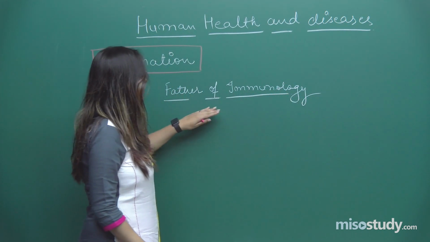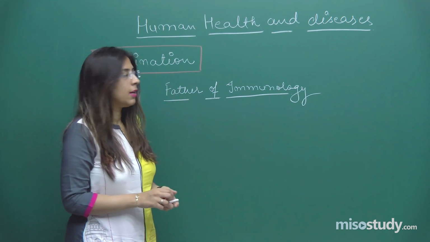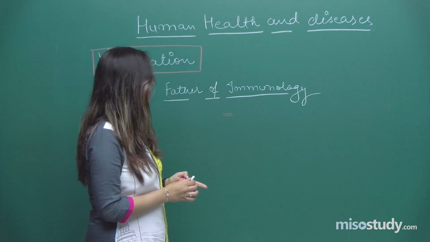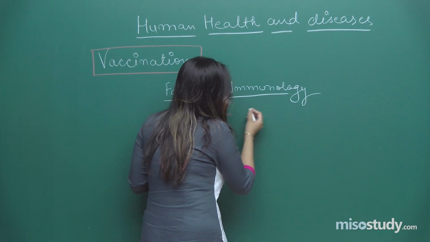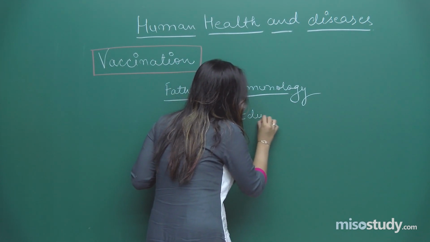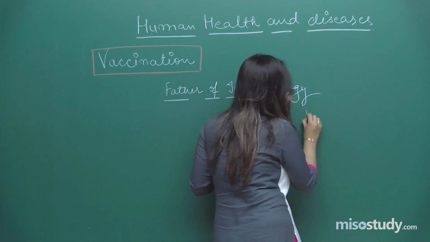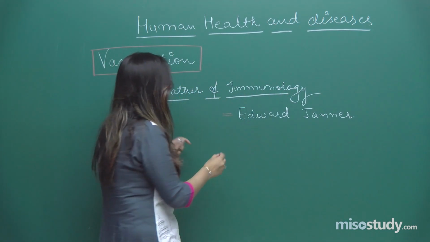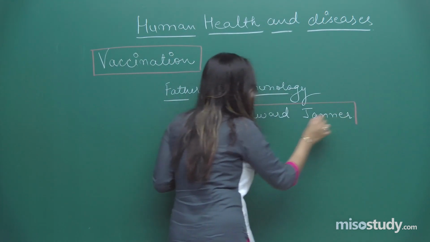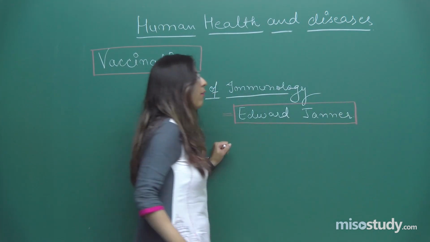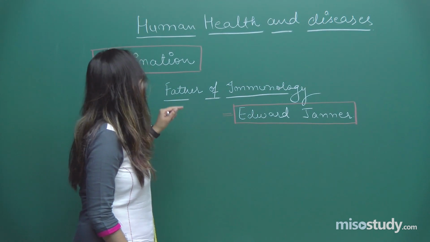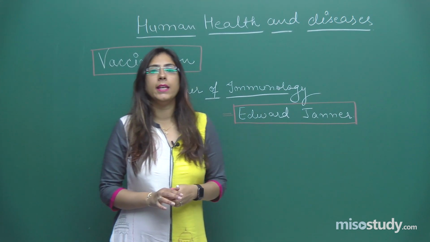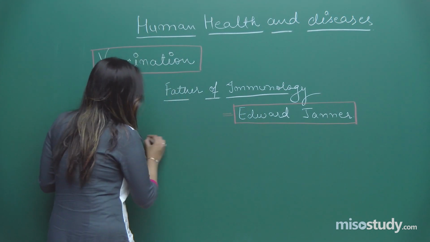Very important. This you have to write in those notes, the father's notes. So hope you have maintained that notes. The father of immunology is Edward Jenner. Edward Jenner is considered as father of immunology. Now, why is he considered as a father of immunology? Just because of one term, that is a vaccination. Vaccination was started by the Edward Jenner, and he has created the vaccine for smallpox.